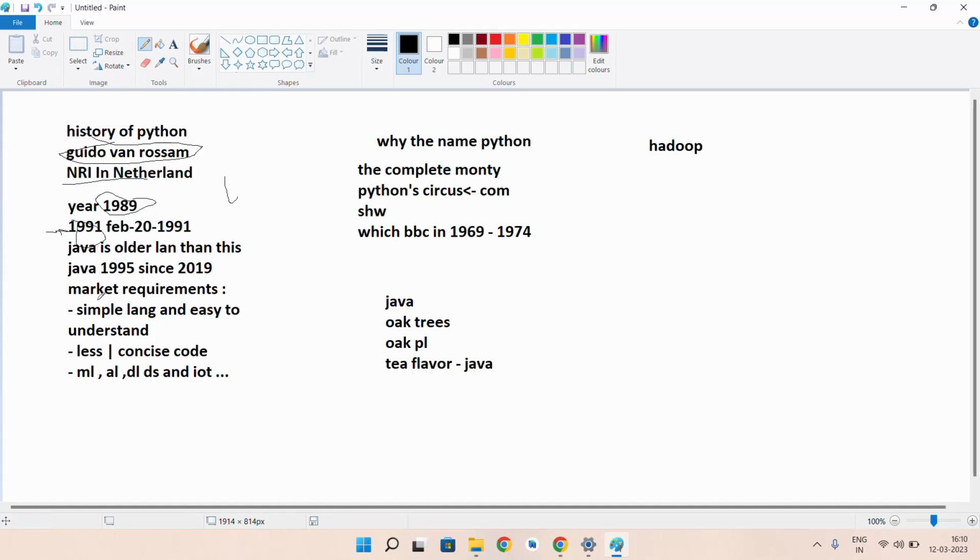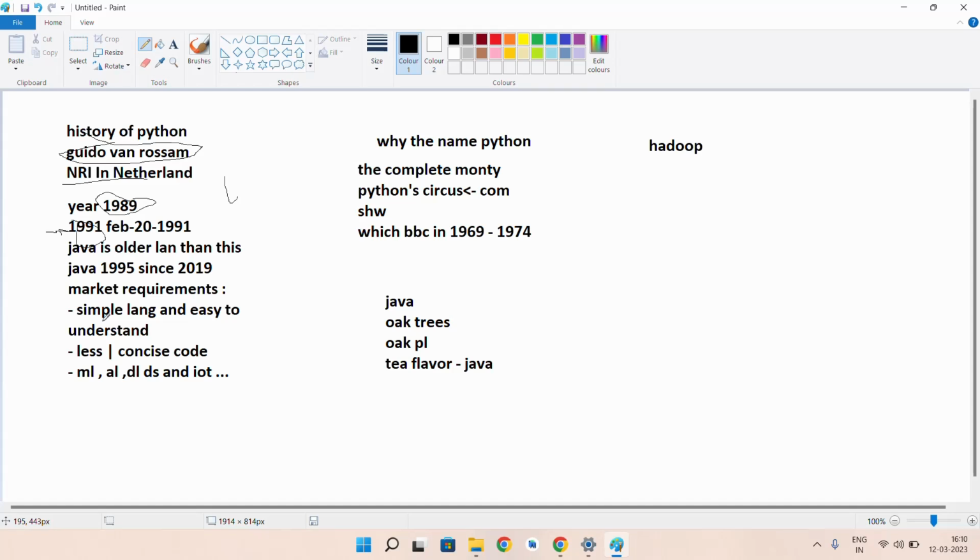See, why has Python become so popular nowadays? Because of the market requirements. The market, meaning developers and companies, is looking for a simple language. Nowadays, many MNC companies like Google and Facebook have been using Python.